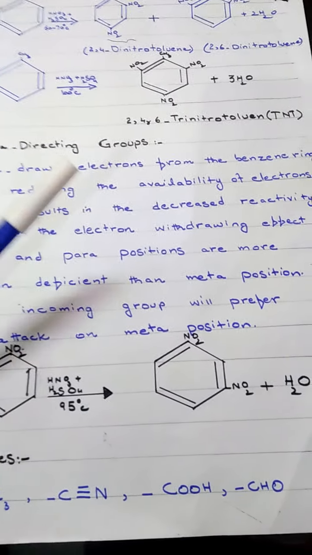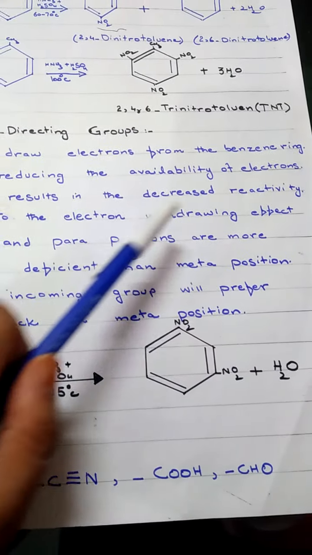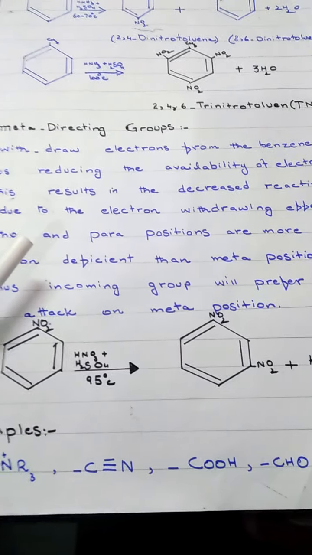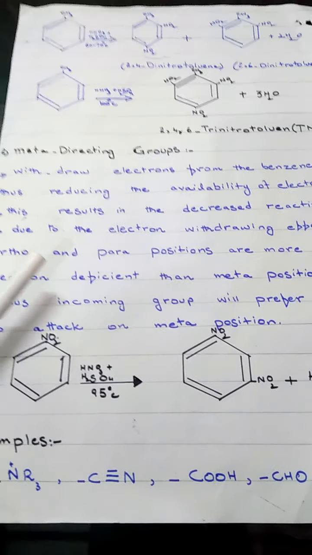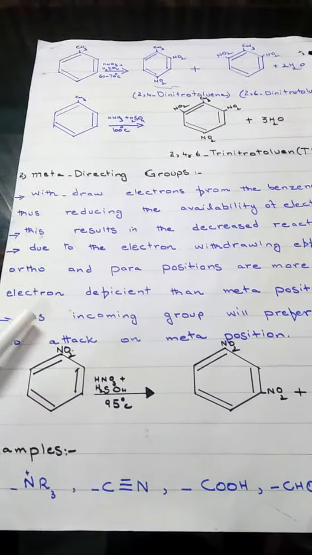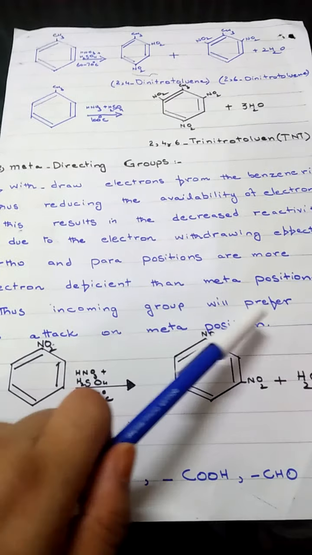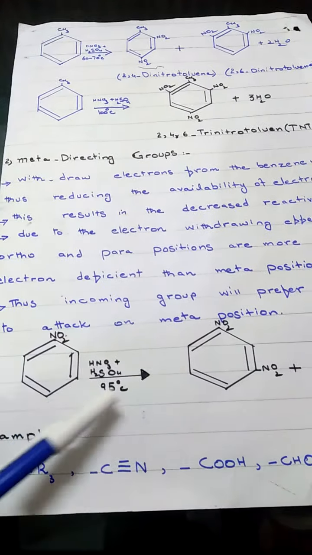But these withdraw electrons from the benzene ring, reducing the availability of electrons, resulting in decreased reactivity, and the effect is opposite to the previous group. Due to the electron withdrawing effect, ortho and para positions are more electron deficient than a meta position. Thus, the incoming group will prefer to attack on the meta position.